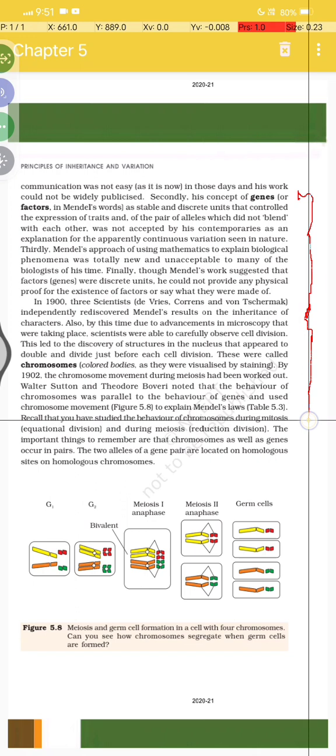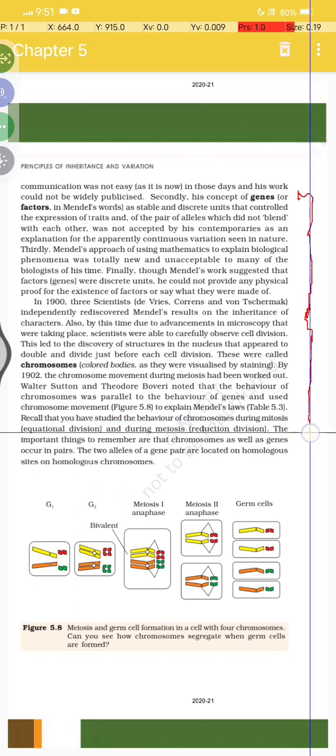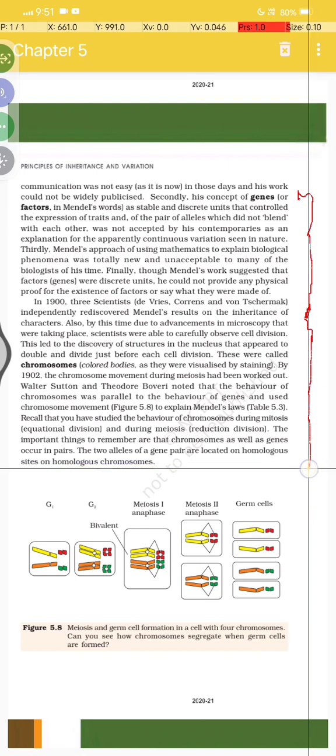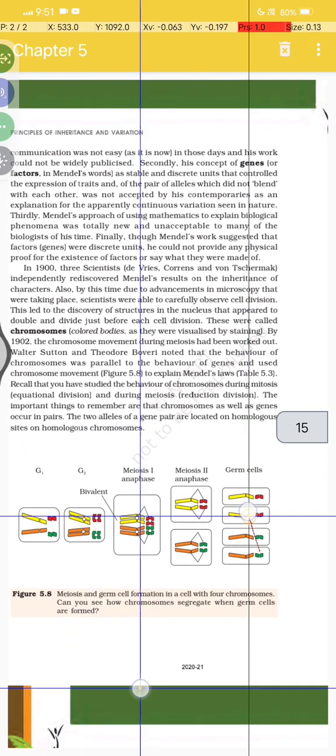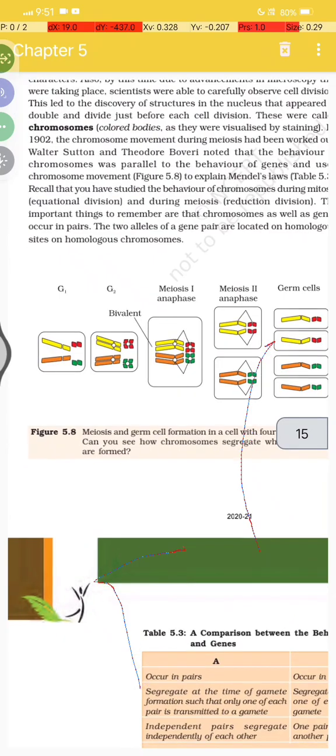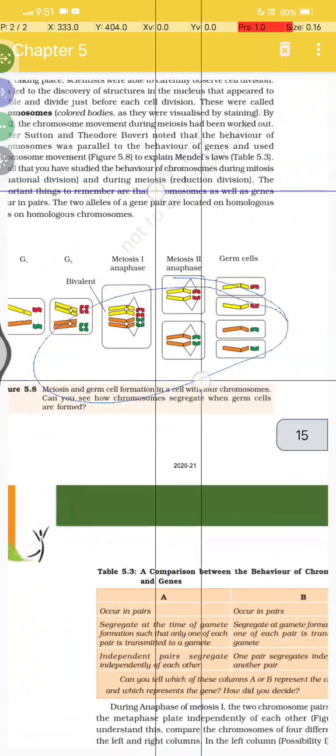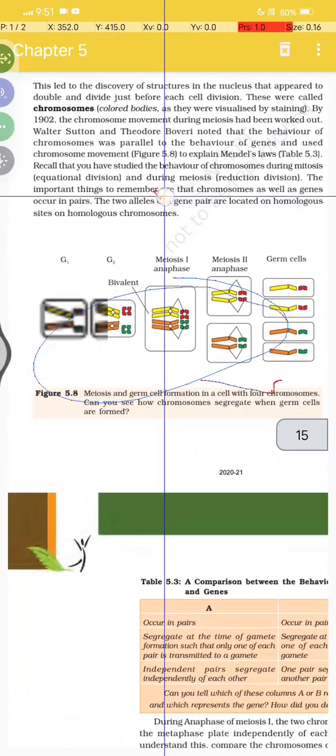Recall what you have studied about the behavior of chromosomes during mitosis, which is equational division, and during meiosis, which is reductional division. The important thing to remember is that chromosomes as well as genes occur in pairs. The two alleles of a gene pair are located on homologous sites on homologous chromosomes. Note this carefully, it is quite important from the exam point of view.